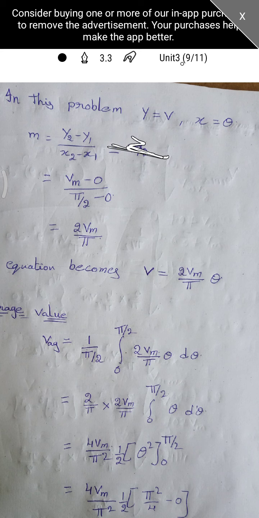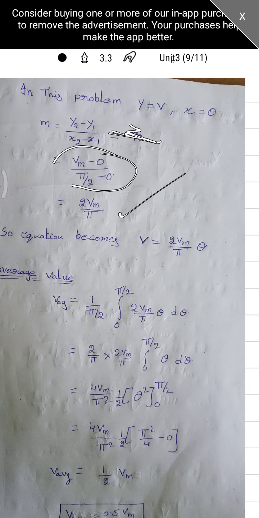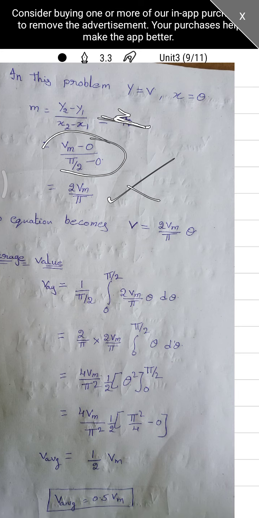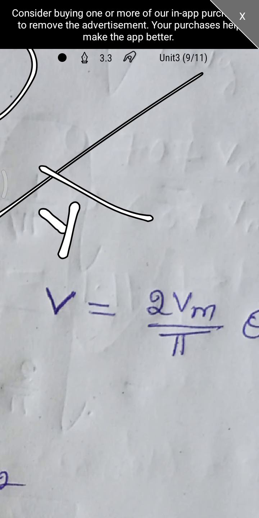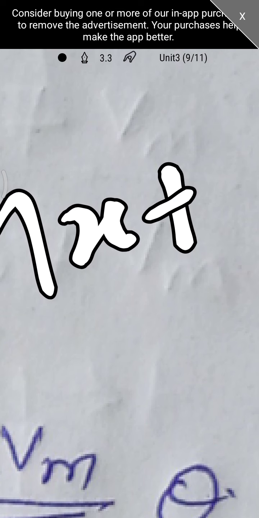Okay? So here already we have taken the points y2 as Vm and x2 as pi by 2, and y1 as 0, x1 as 0. If you substitute these values here, we are getting 2 Vm by pi. So the equation is y is equal to mx plus c.